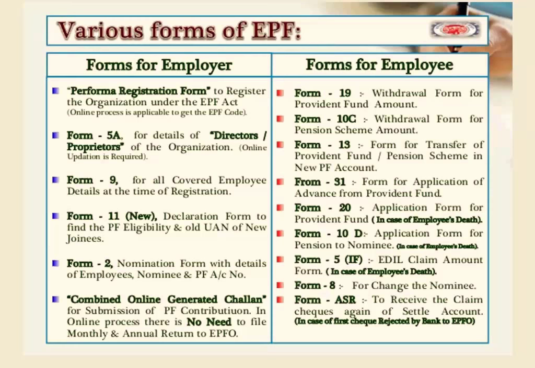Form 20, application form for Provident Fund. Form 10D, application form for pension to nominee. Form 5 IF, EDLI claim account form. Form 8 for the change in the name of the nominee. Form ASR is to receive the claim cheques against the settlement of the account.